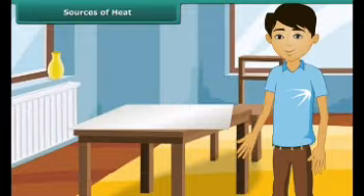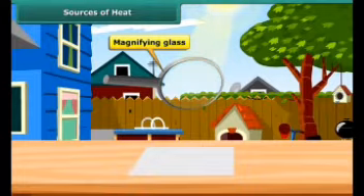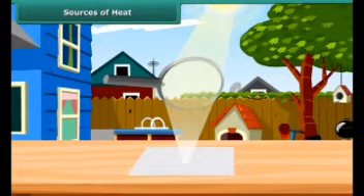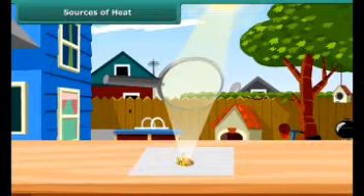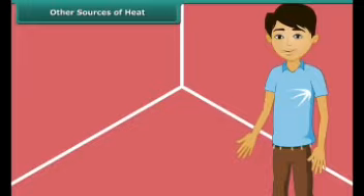Let us do another experiment. The sun gives heat. Yes, we all know. Use a magnifying glass to focus sunlight on a piece of white paper. At the position where the sunlight is focused, the paper becomes hot, starts to turn brown, and soon bursts into flame. Thus, the heat from the sun makes the paper burn.